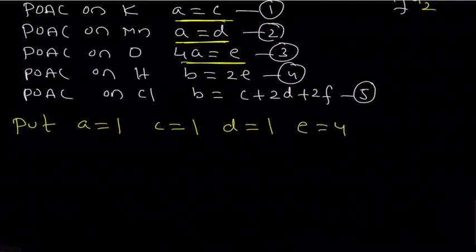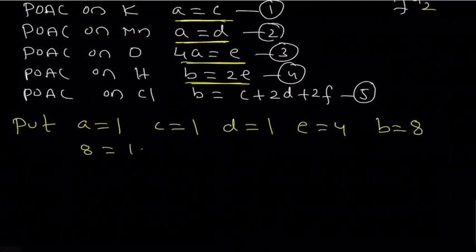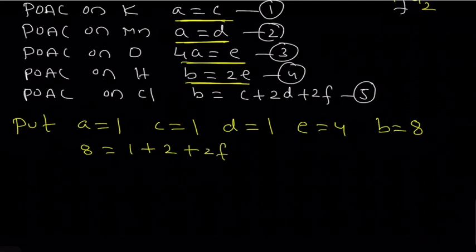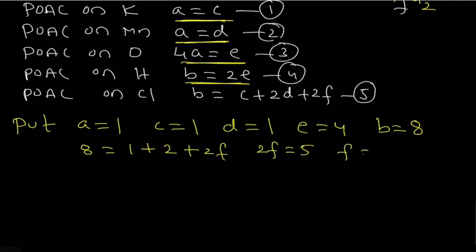Next, from equation number 4, 2 into E, that is 8, B is equal to 8. From equation number 5, B is equal to 8, that is C, 1, plus 2 into D, that is 2 ones are 2, plus 2 into F, so 2F is equal to 5, F is equal to 5 by 2.